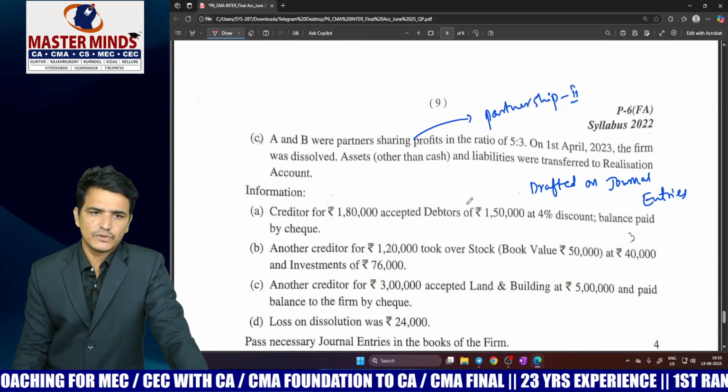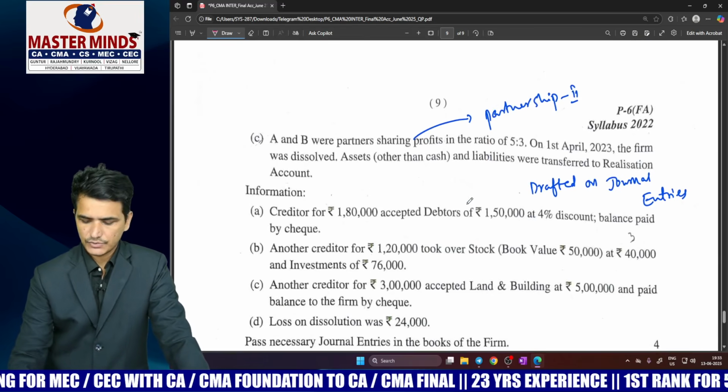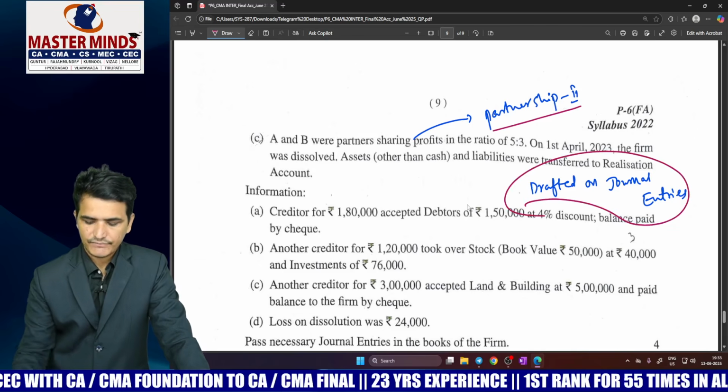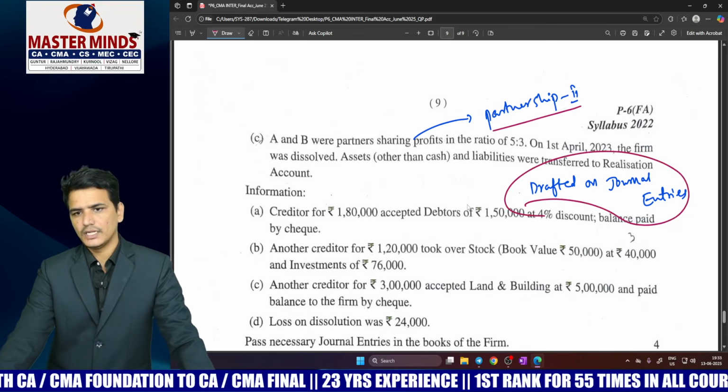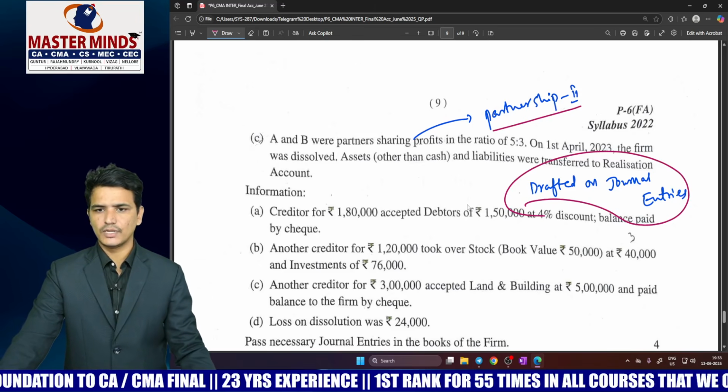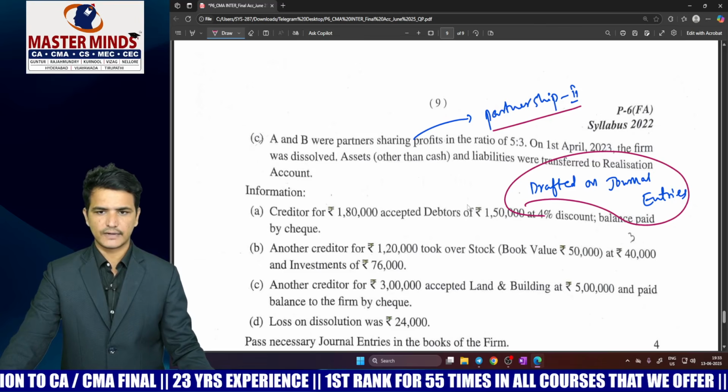And next, coming to the last question, that is question number 8C, which is given from partnership 2, and this question is also a drafted one based on journal entries. Only when you have the knowledge of journal entries or the conceptual understanding can it help you to answer the questions which are drafted.